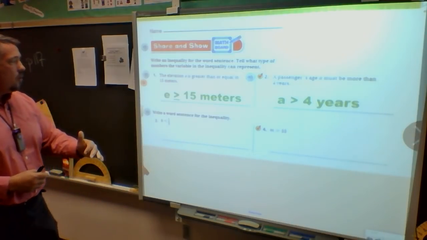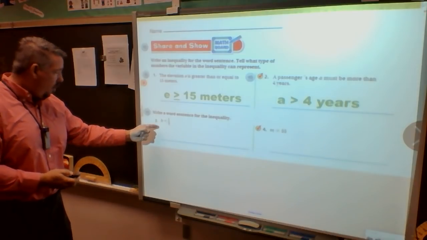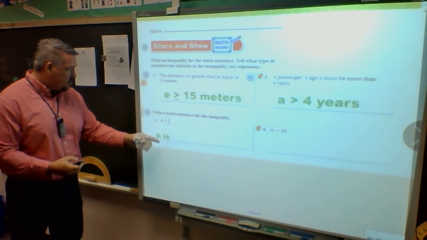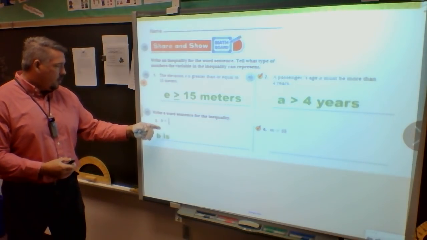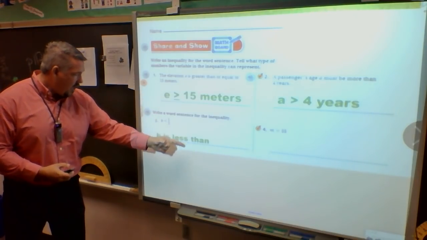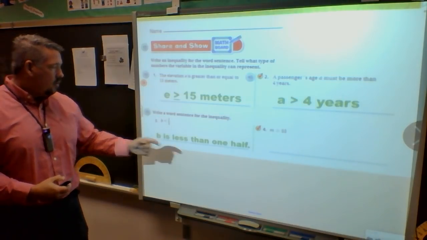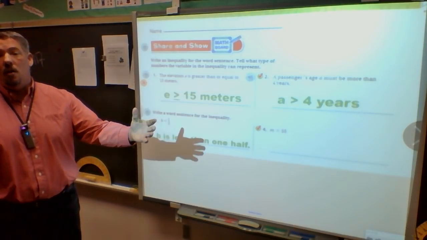So now we substitute those math terms. It's either greater than or less than, and you said it was smaller, so B is what? Well, it's pointing to the smallest number, so that's the less than, right? So less than what? Well, that's 1/2. So I write 1/2. And you're done.